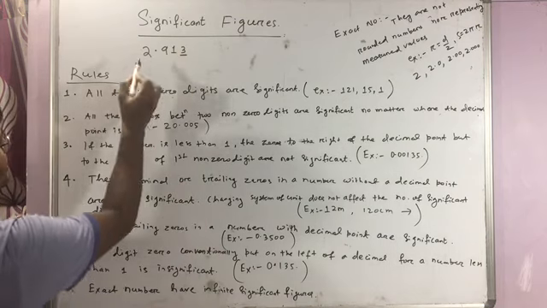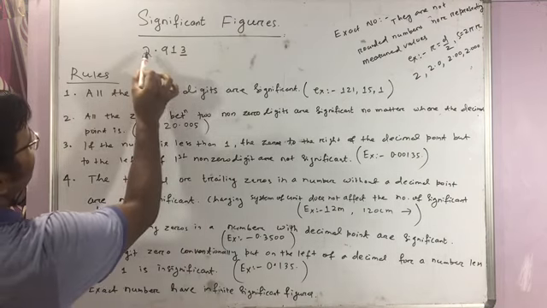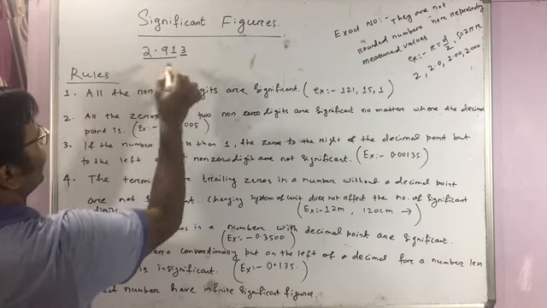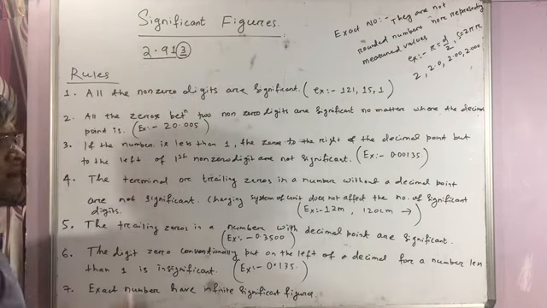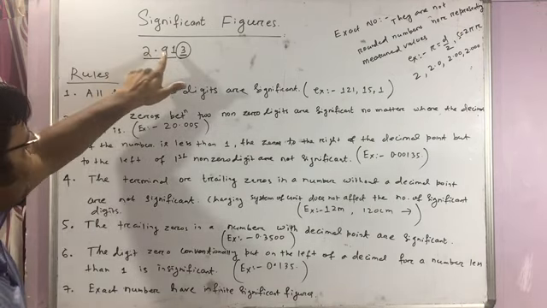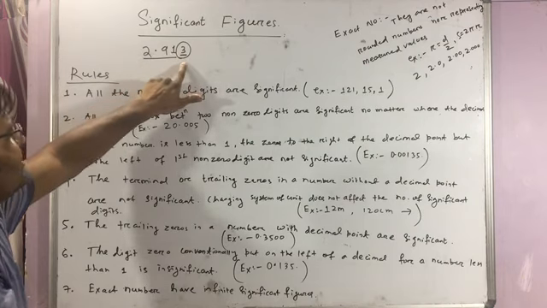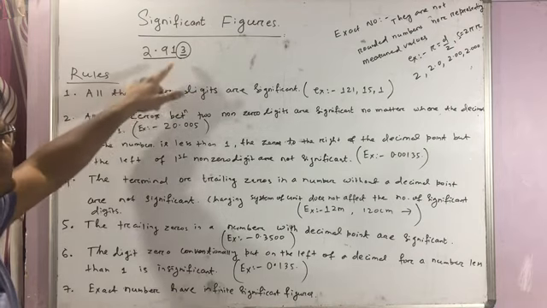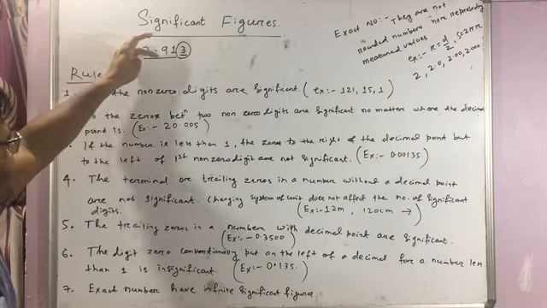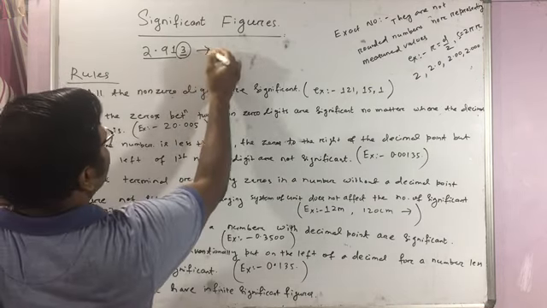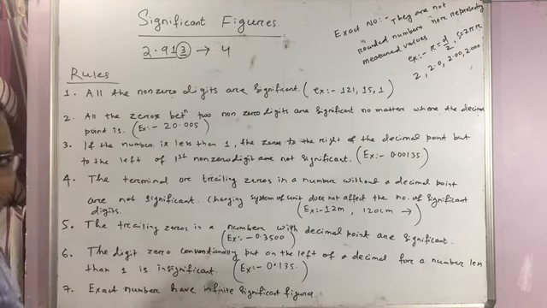So the first three digits, 291, are certain, and this last digit 3 is uncertain. So the number of certain digits is 3, plus 1 uncertain digit. So the number of significant figures here is 4.